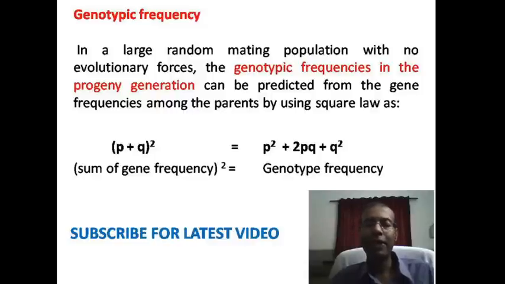Here P is the frequency of the dominant allele in the parent generation, and Q is the frequency of the recessive allele in the parent generation. P square is the genotypic frequency of homozygous dominant. 2PQ is the frequency of heterozygous. Q square is the frequency of recessive homozygous.